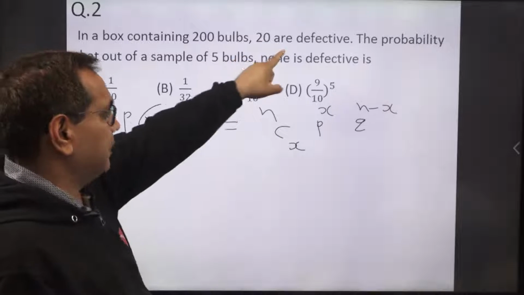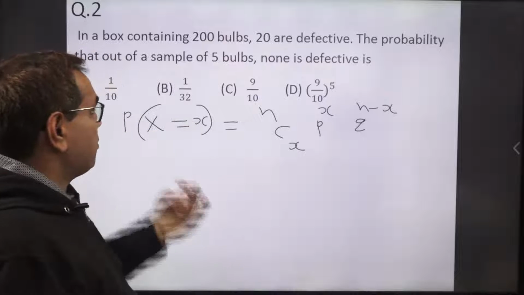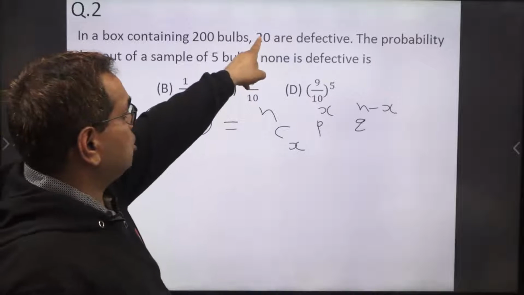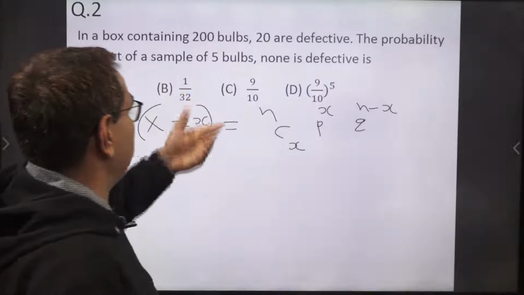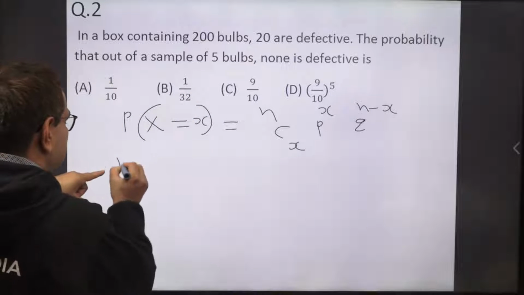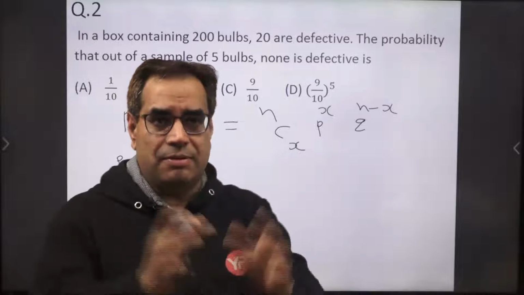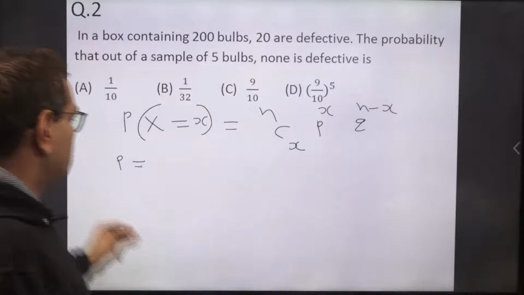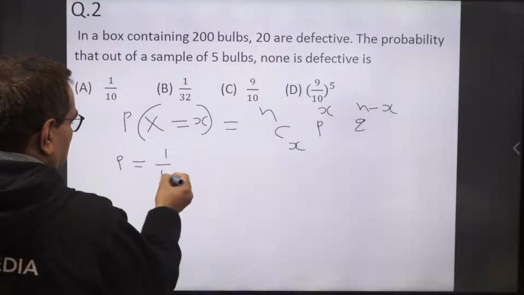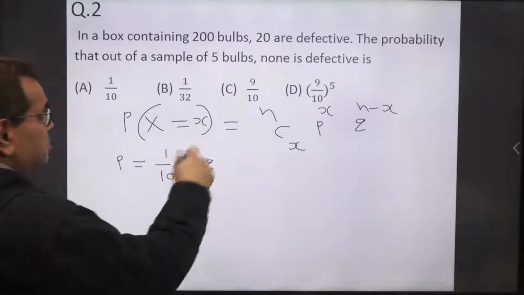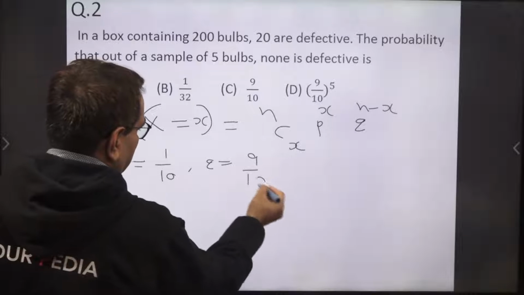If there are 20 defective out of 200, and we randomly pick a bulb, what is the probability that it is defective? It will be 20 upon 200. The probability of a bulb being defective I am representing by small p. Our event is getting a defective bulb. That is our success. So p is equal to 20 upon 200, that is 1 upon 10. So the probability q that the bulb is not defective will be 1 minus 1 upon 10, so it will be 9 upon 10.